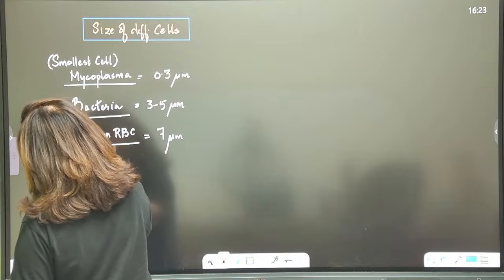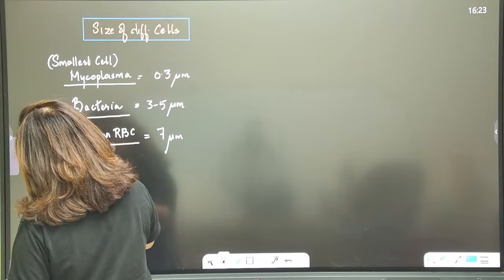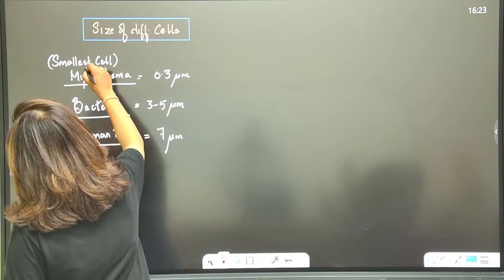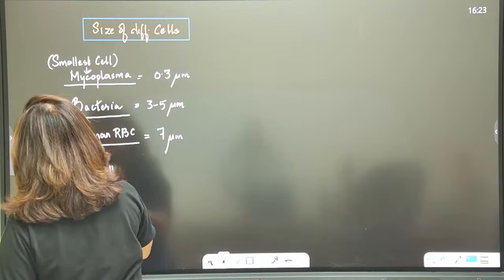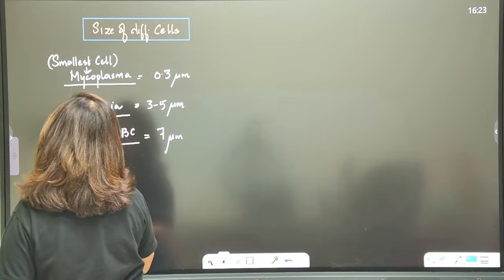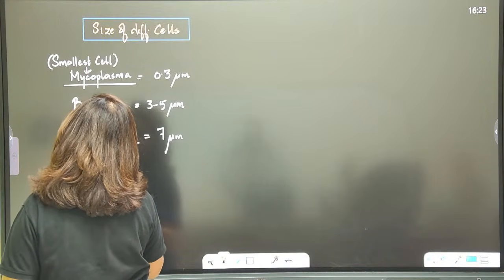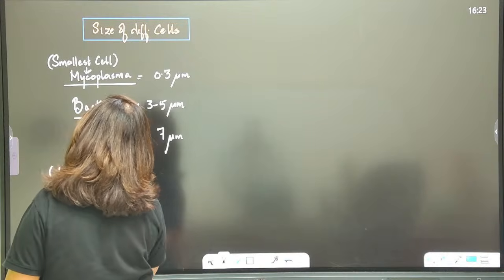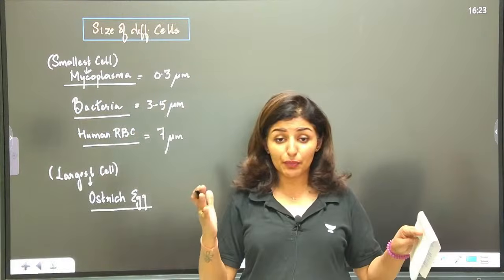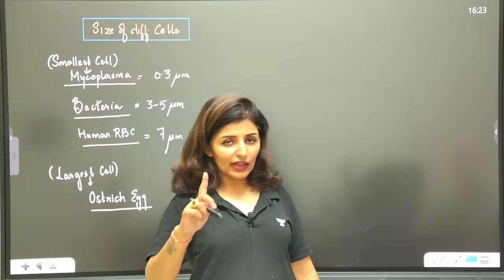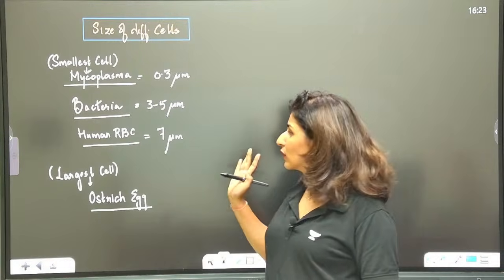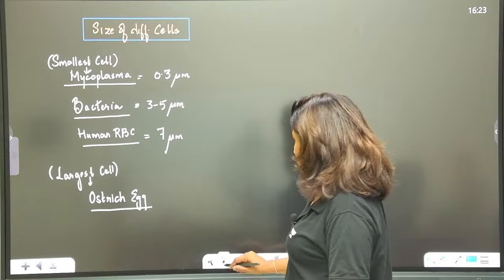Now the largest cell is the ostrich egg, which is visible to the naked eye. It's quite big. One egg is enough to make an omelette for the whole family. That is the size of the ostrich egg.